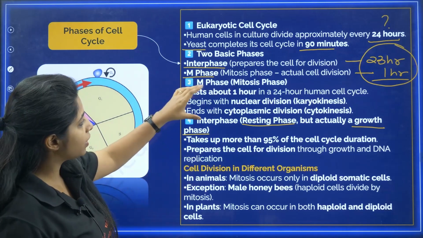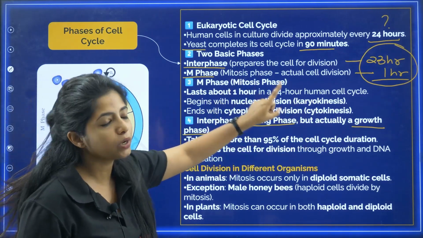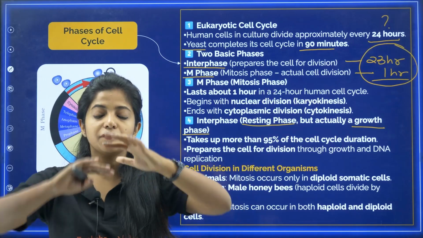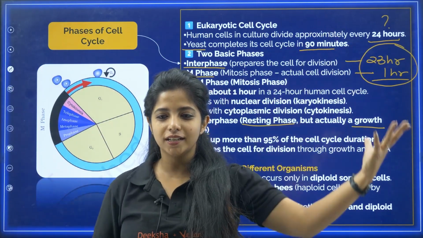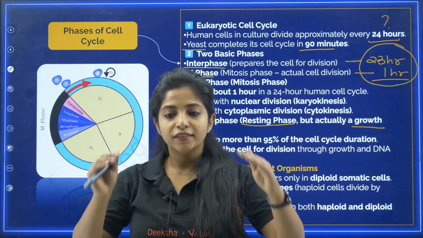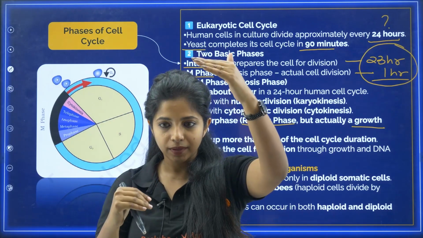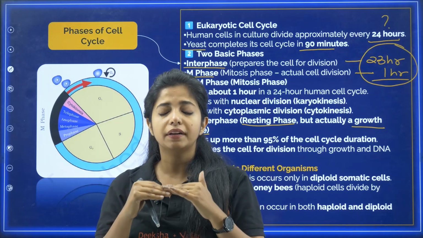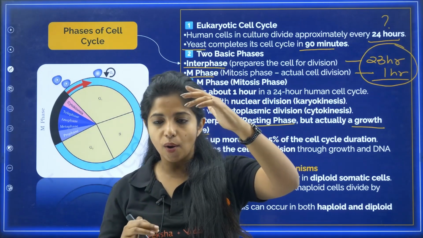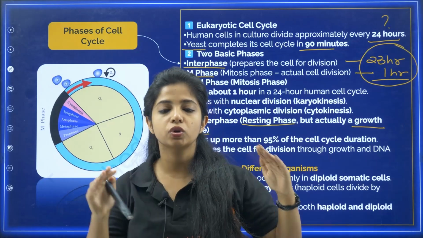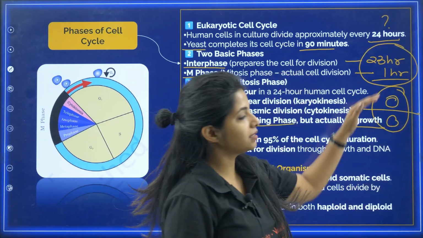Now, what happens in M phase? M phase is just 1 hour in the 24-hour human cycle, and begins with nuclear division, that is karyokinesis. That means, if suppose the cell is ready with the DNA, the cell organelles and everything, now what will happen? The nucleus is the one that will first start to divide, my dear children. The nucleus has to divide into 2, and then later on the cell will also divide into 2.